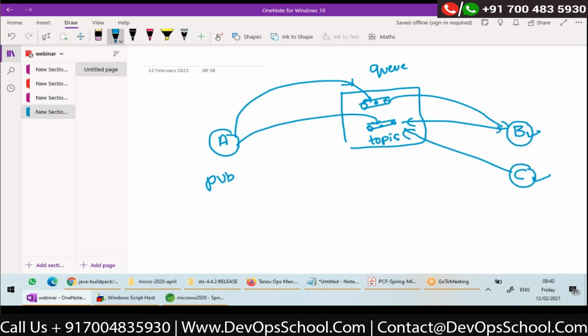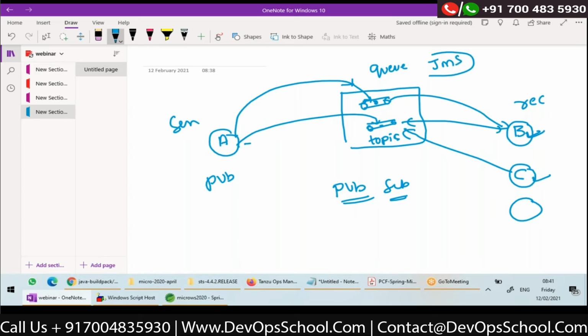One message going into this topic will go to all the subscribers. So a topic uses the PubSub, publish-subscribe model. One message will go to all subscribers, and in a queue, one message will go to one receiver. Here we call application A a sender and B a receiver in case of a queue. This is what we know when we are using JMS.